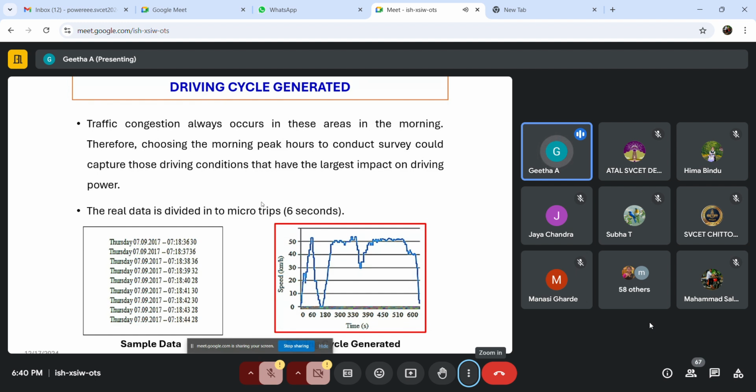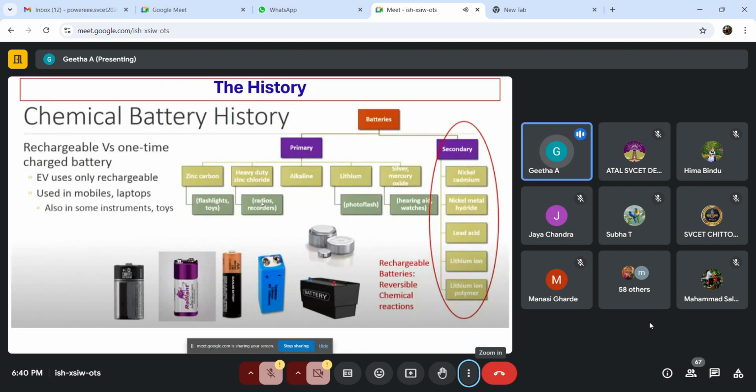Okay, and this methodology you can use if you're going to design a vehicle for any particular application. In that case, instead of using a standard driving cycle, you can generate your own driving cycle and you can utilize it for your models.